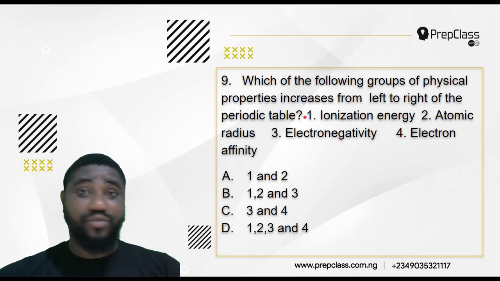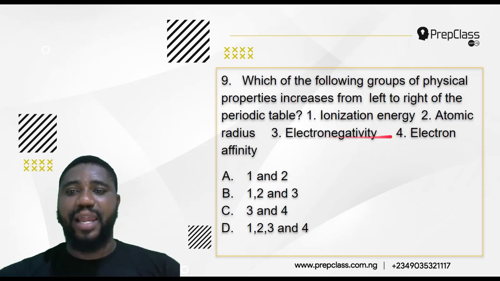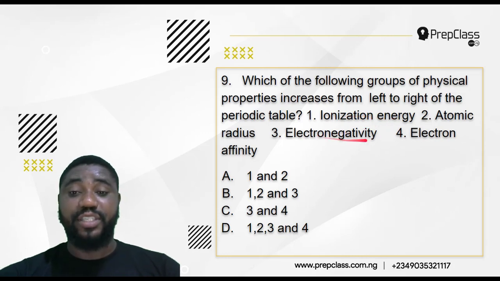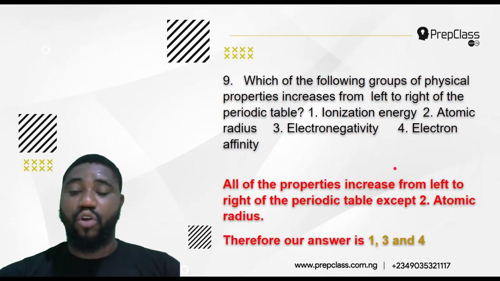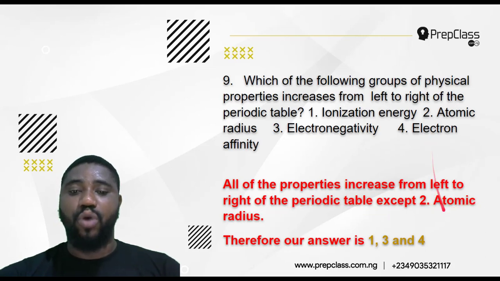So what actually increases from left to right becomes ionization energy 1, electronegativity 3, and electron affinity 4. That's 1, 3, 4 only. And we don't have 1, 3, 4 only, so there is no correct option. So I said all the properties increase from left to right of the periodic table except 2, which is atomic radius.